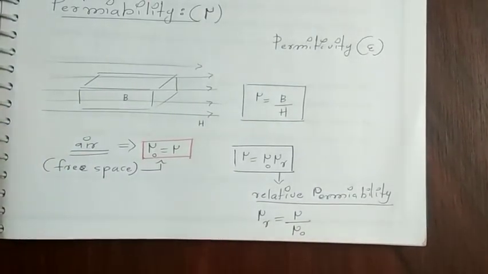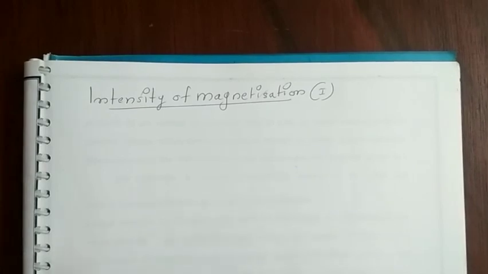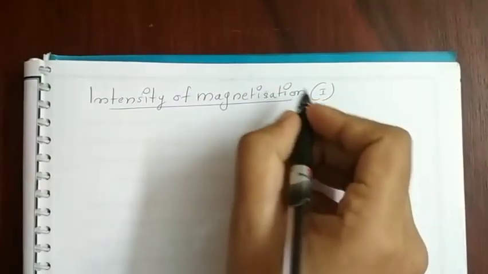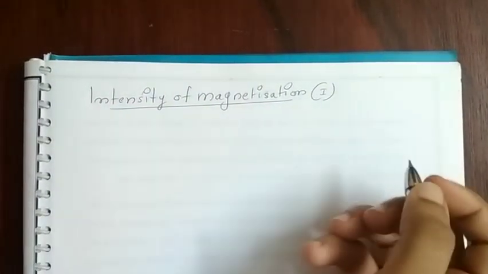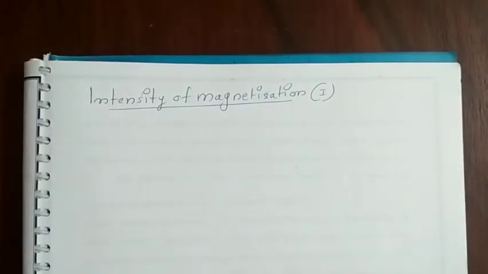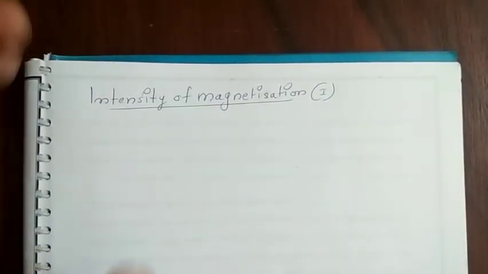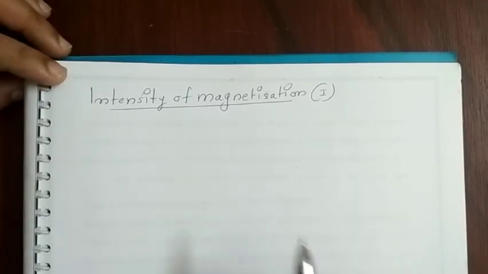The next topic is intensity of magnetization, capital I. Intensity of magnetization may be defined as the extent to which a material is converted into a magnet.